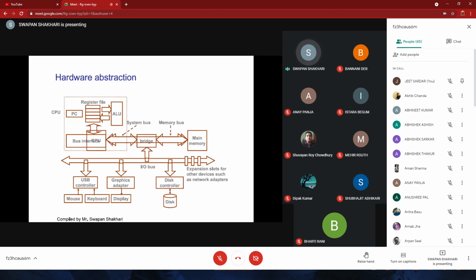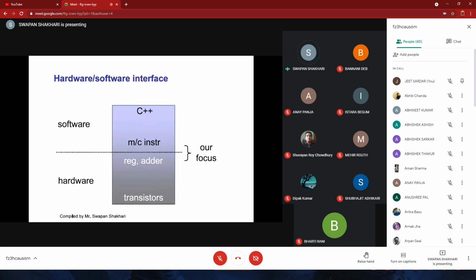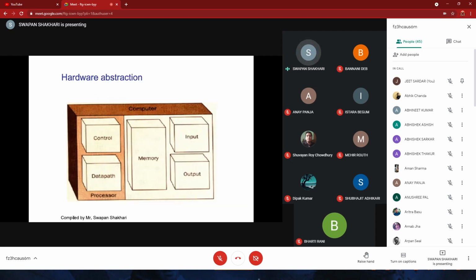So now hardware abstraction. This is a representation of a typical system. We have some buses, a bridge between the CPU and memory. Just for recall, you know all these things from your organization class. We have so many drivers, and we also have some expansion slots for future use. So this is the block diagram, an overall representation.